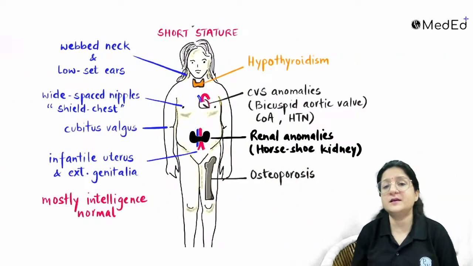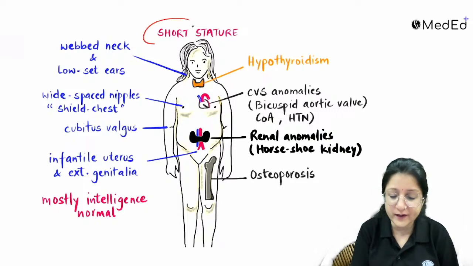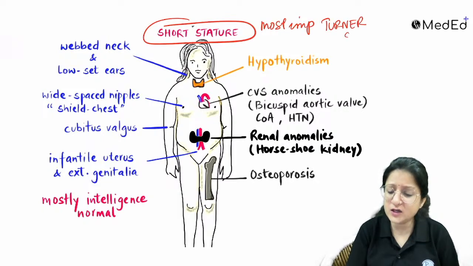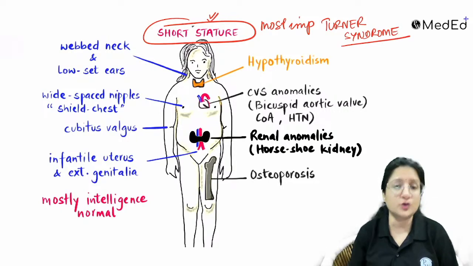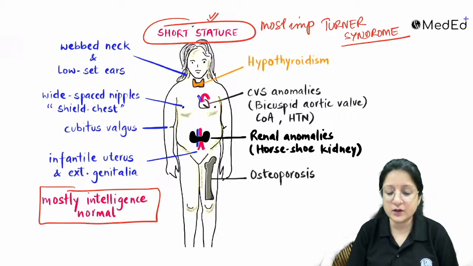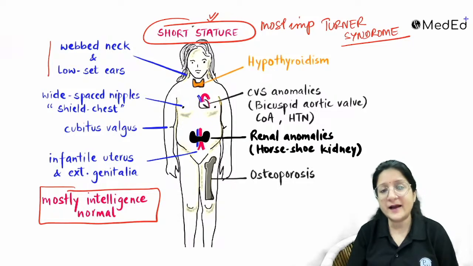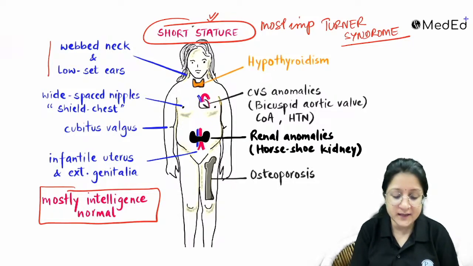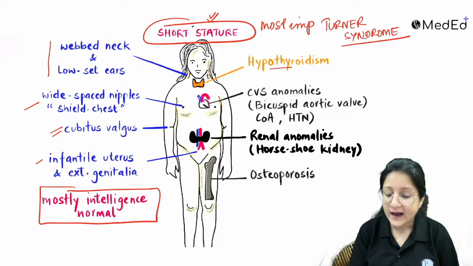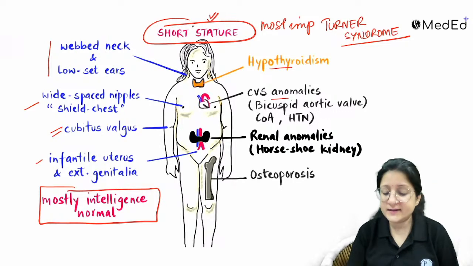So remember the stigmata, which are very, very important. Short stature is the most important when we talk about Turner syndrome, because the other stigmata may or may not be there, but they are always short. And intelligence is mostly normal. You can have a look here, the diagram is also there. Web neck, low set ears, widely spaced nipples, shield chest, cubitus valgus, infantile uterus, hypothyroidism, and cardiac anomalies.